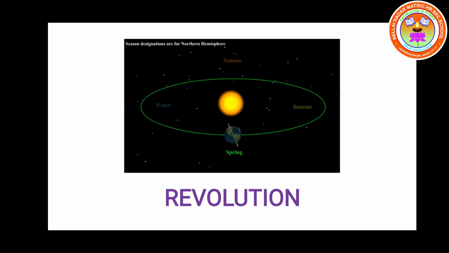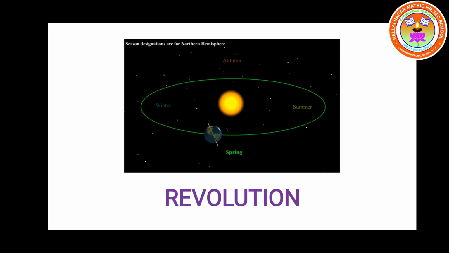The remaining quarter day is added once in every 4 years in the month of February. Do you understand? That is why February has 29 days once in 4 years. It is called a leap year. The inclination of the earth on its axis and its revolution around the sun causes different seasons.